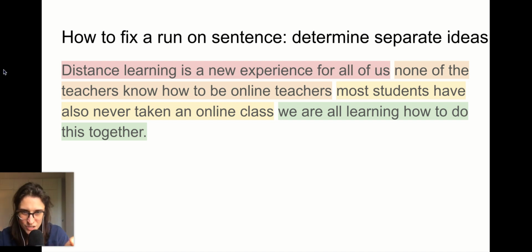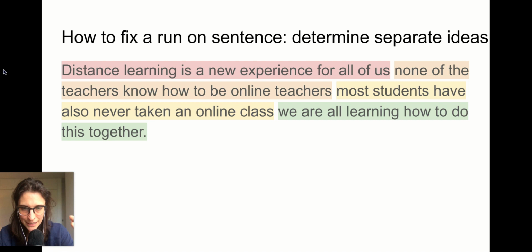Second idea, orange. Sorry, it's very similar to the yellow. None of the teachers know how to be online teachers. So that sentence is about the teachers, how they don't know what they're doing. This is truth. We don't know what we're doing. Okay. My next sentence is yellow. Most students have also never taken an online class. That idea is that students don't know what they're doing. This is new for a lot of you.